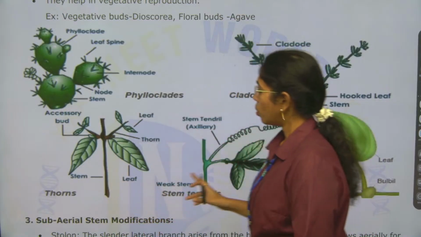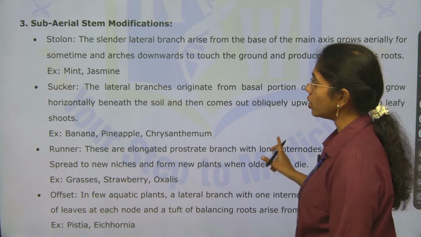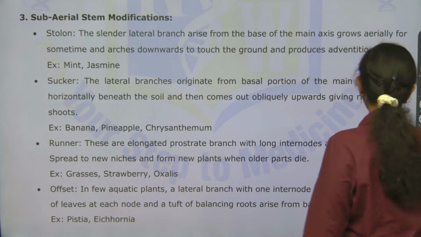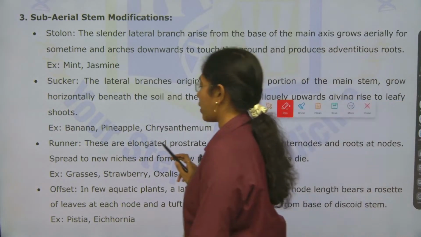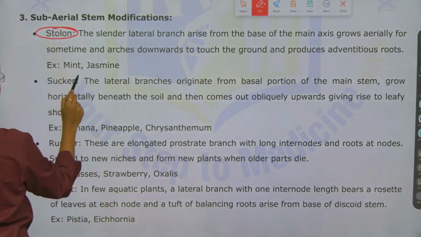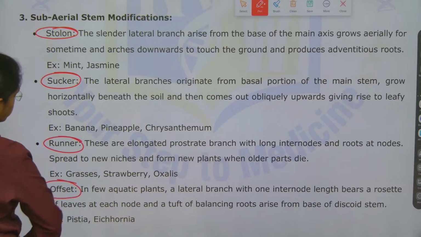Next is subaerial stem modification, which is very important. Subaerial stem modification is just 4 types: stolon, sucker, runner, offset.